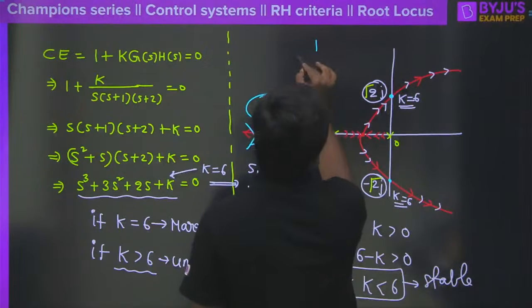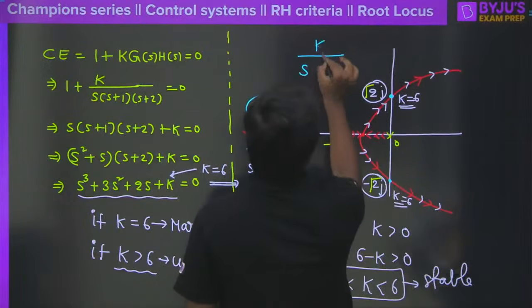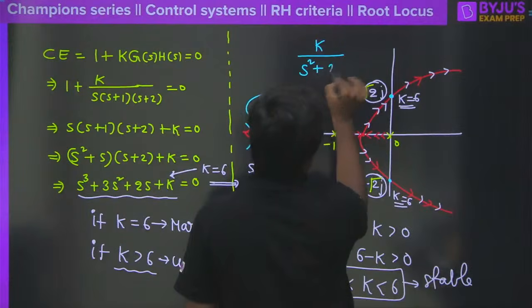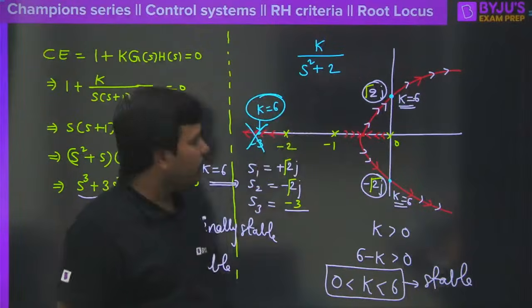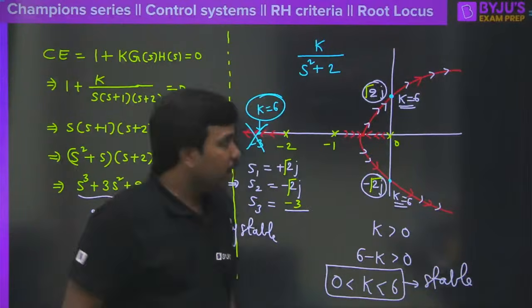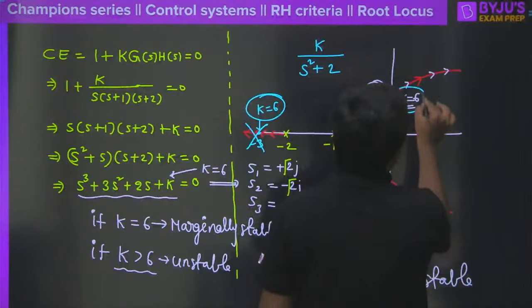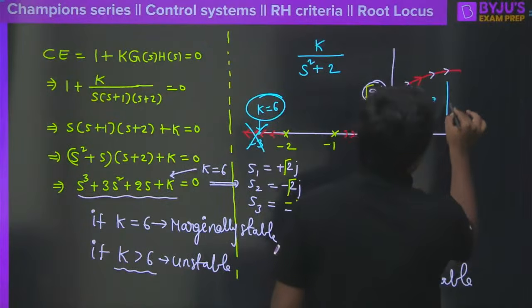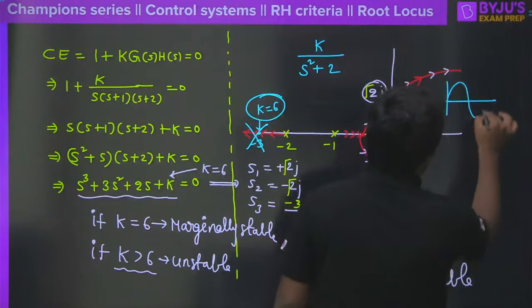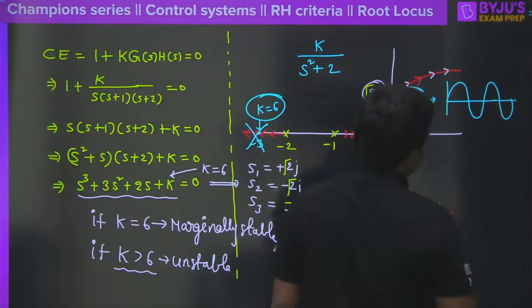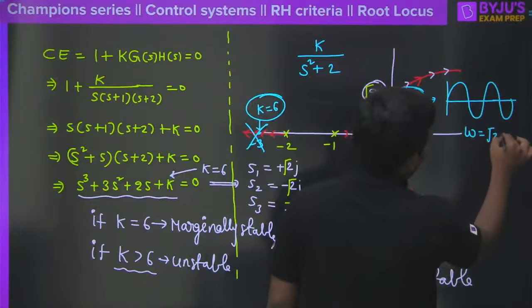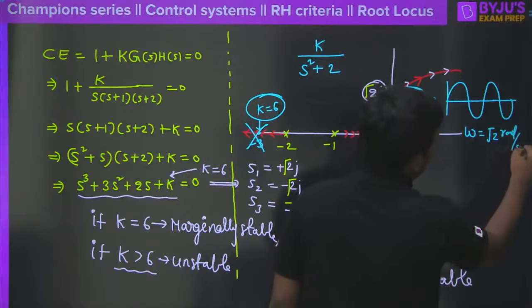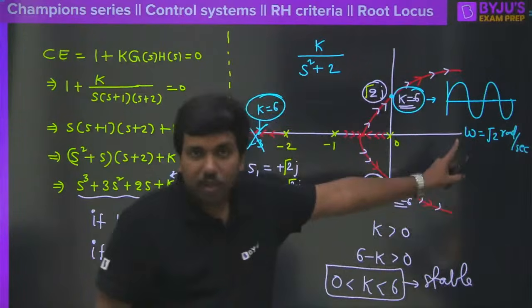Then what should I say? It looks something like k divided by s square plus 2, correct? K divided by s square plus 2. These are the poles. Then tell me what is the impulse response? It is going to oscillate. When the value of k is equal to 6, it is going to behave like an oscillator and all the way you are going to get oscillations like this, and the frequency of this will be equal to root 2 radian per second here. Clear? Root 2 radian per second you are going to get.